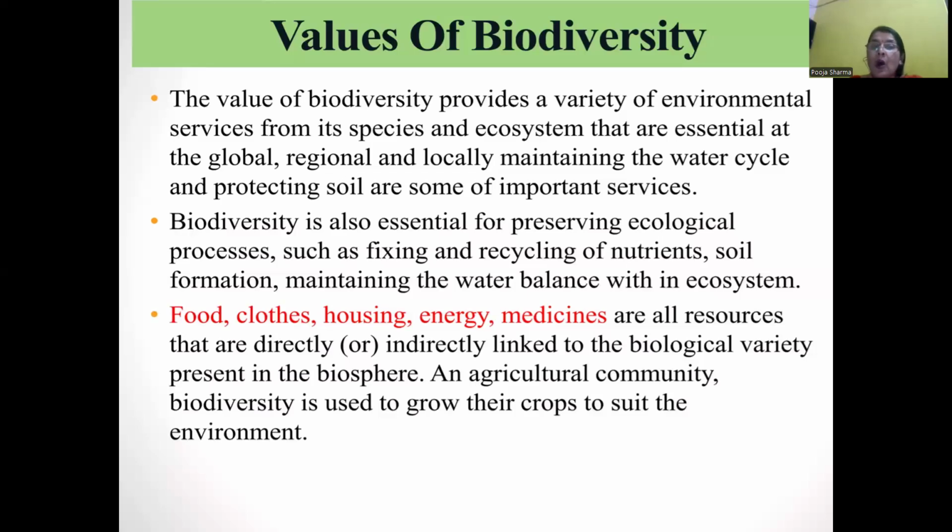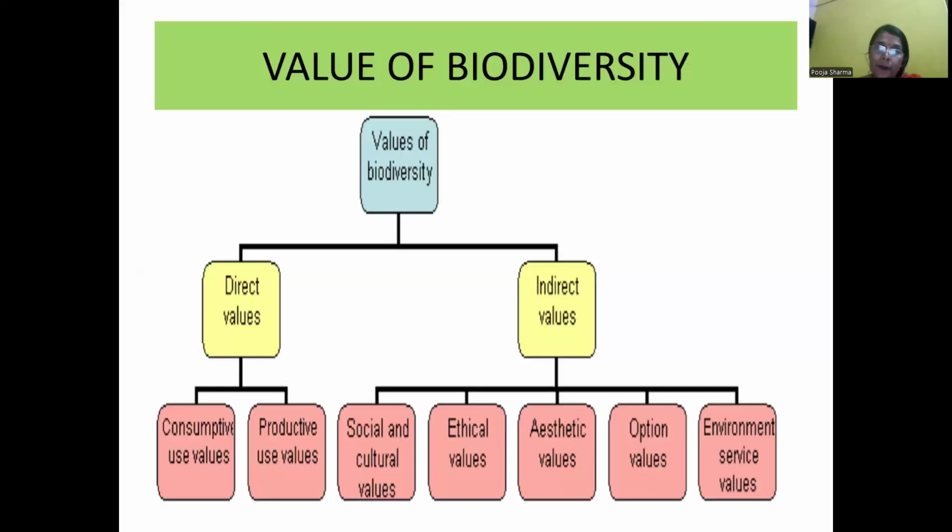Food, cloth, housing, energy, medicine are all resources that are directly or indirectly linked to the ecological or biological variety present in the biosphere. In the agricultural community, biodiversity is used to grow crops to suit the environment. We define the value of biodiversity. There are two types: direct values and indirect values.